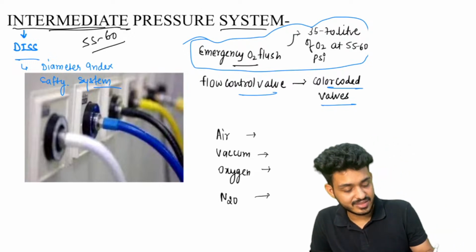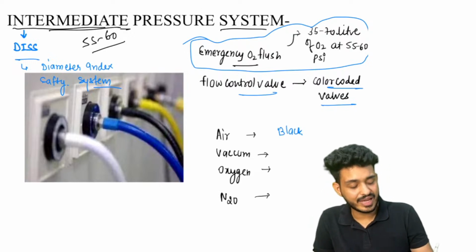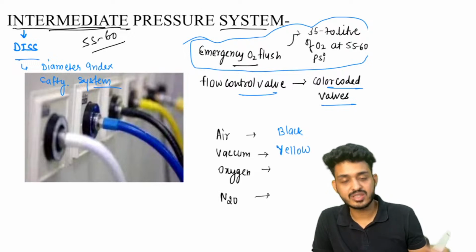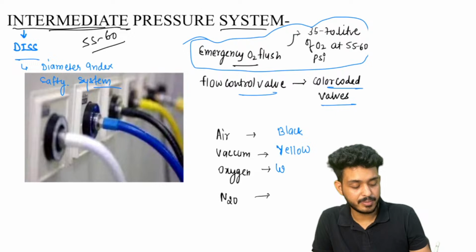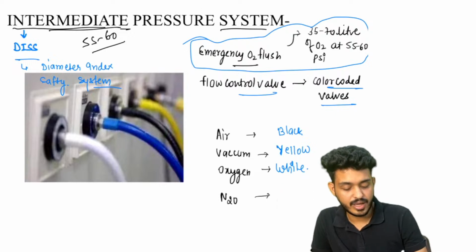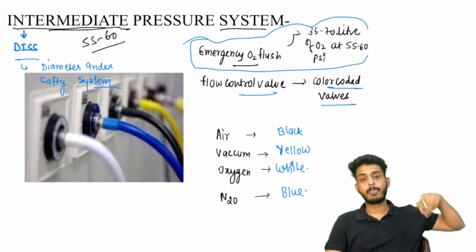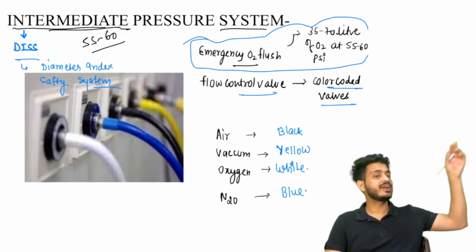Okay, air, just remember air will be black everywhere, so that would be black in color. Vacuum, just extend the V into Y, that would be yellow. Oxygen is very important, so you can remember that would be white. And N2O, here again it will be Neela, that would be your blue. N2O will be blue.